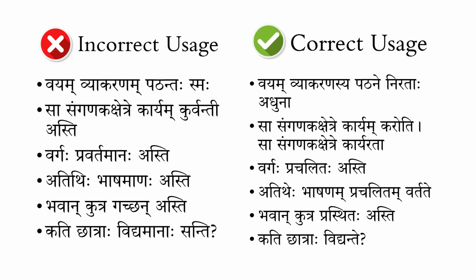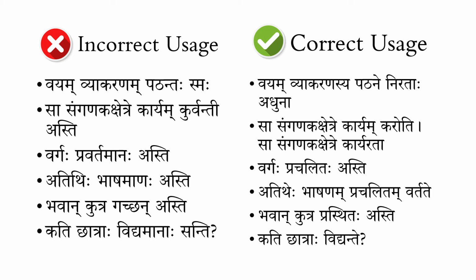Let's see that. First one, Vayam Vyakaranam Patantah Smaha. So here the speaker is trying to say we are currently reading the grammar, the subject of grammar. So in Sanskritam we put it as Vayam Vyakaranasya Pathane Nirataha Smaha. Here the Smaha can be used. Adhuna can be optionally added. Adhuna meaning Idanim or now.